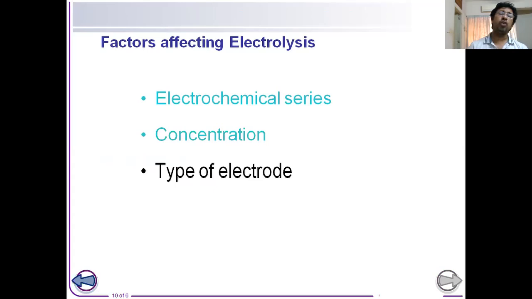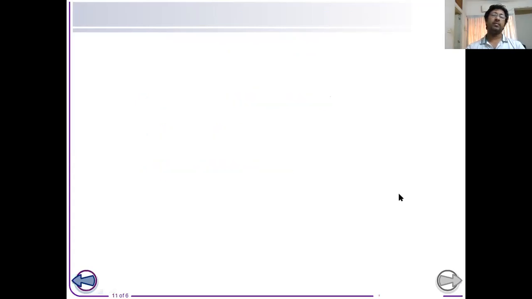Due to different conditions, we will see different reactions happen at anode and cathode. And also the electrochemical series is important to understand the electrolysis process of aqueous solutions. We'll understand the use of this concept in our later slides.